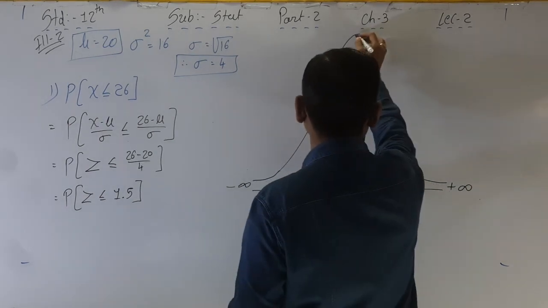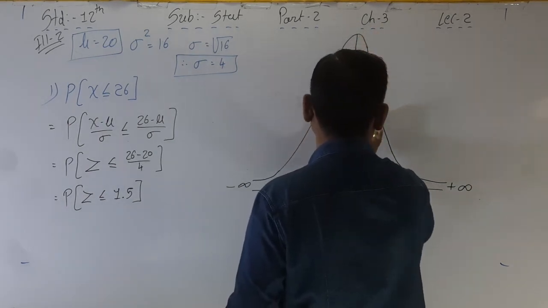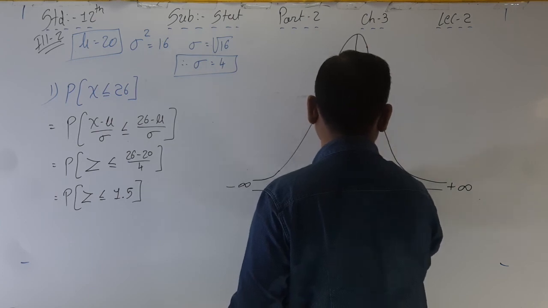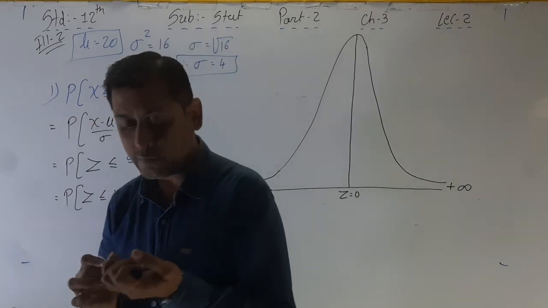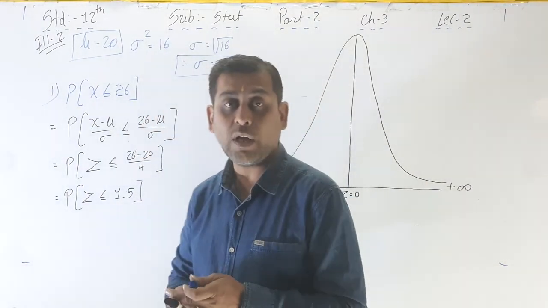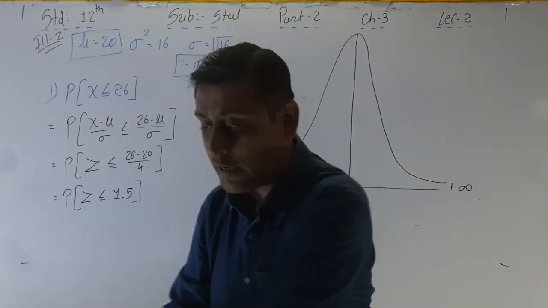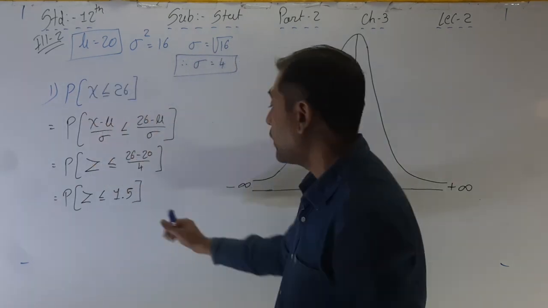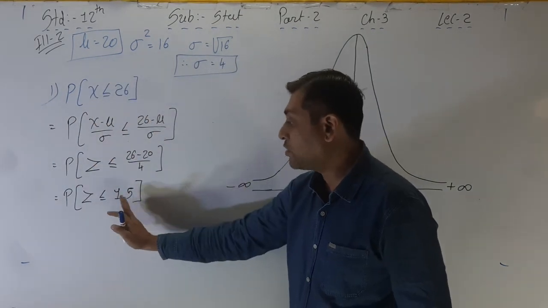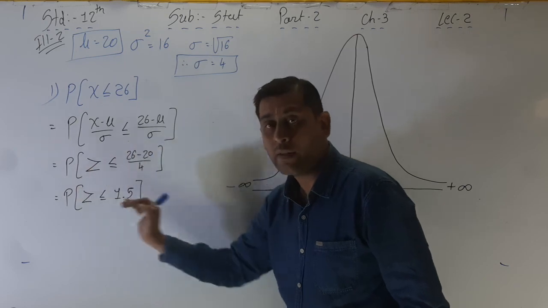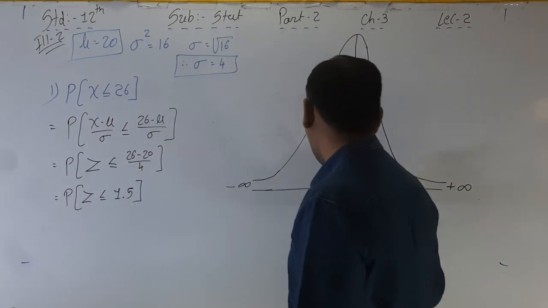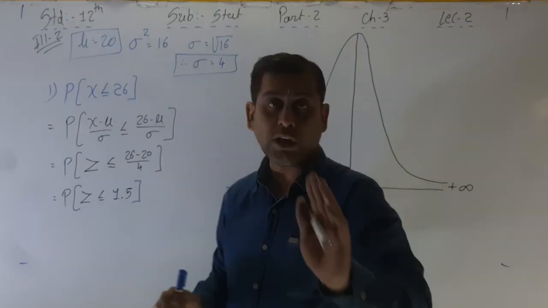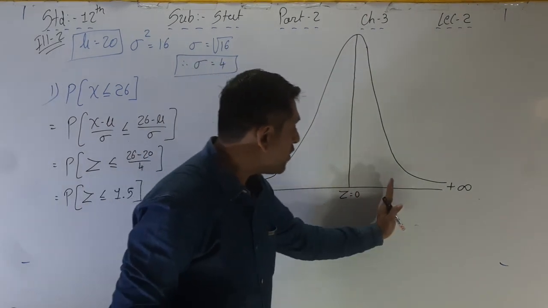Now what? In the middle, z is equal to 0. Now see how we find out the area. First of all, how we write down the area. Z value is less than or equal to 1.5, on this side. Where do we have to take 1.5? Positive. So we have to take 1.5 here.